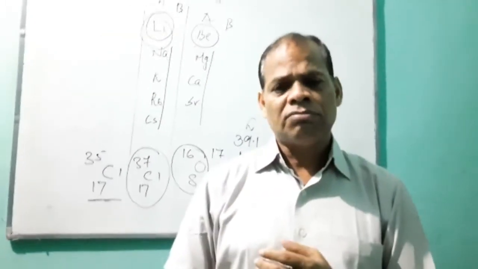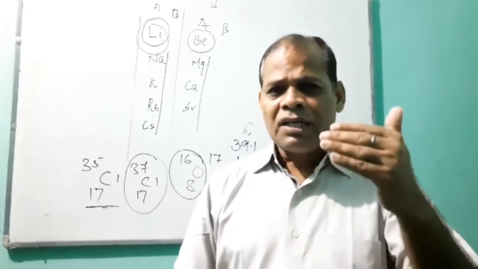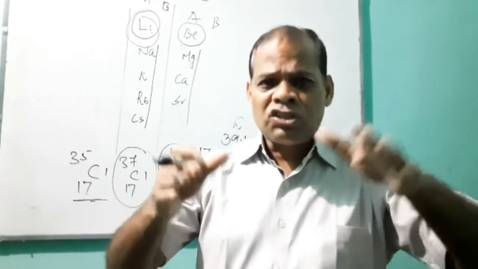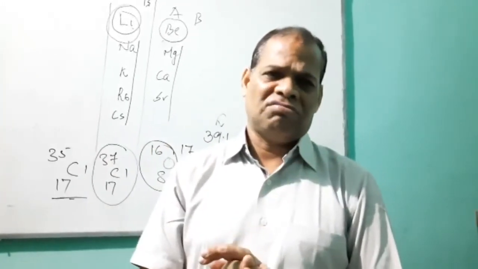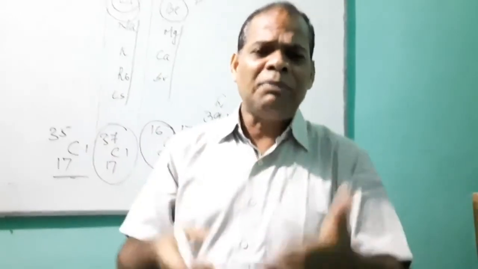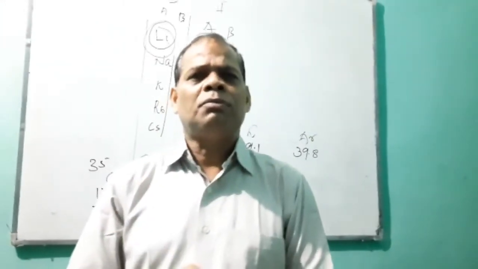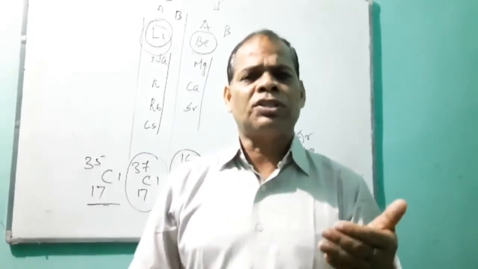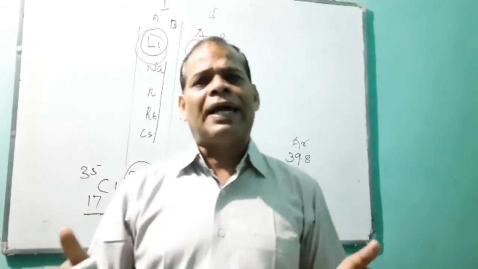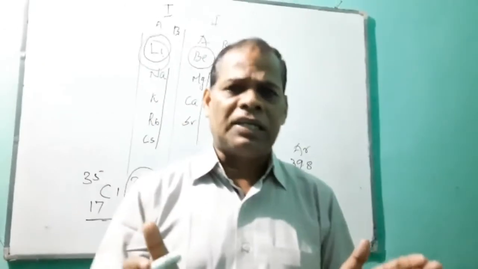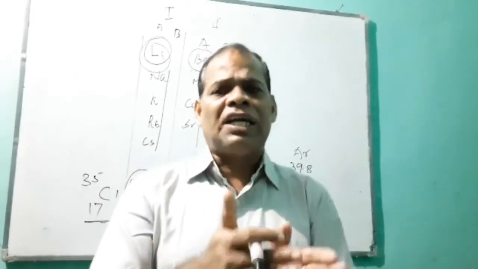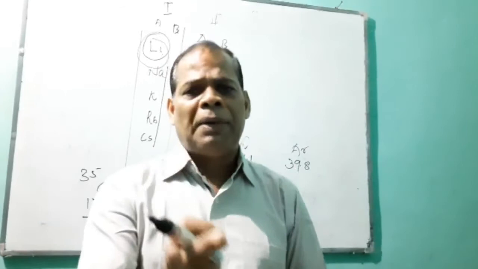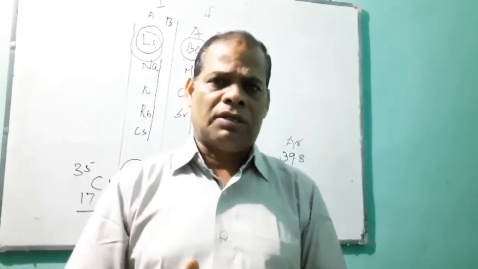Fourth, he has not explained why elements after a certain interval possess similar characteristics. So the cause of periodicity is not explained by Mendeleev. These are the disadvantages of Mendeleev's periodic table.